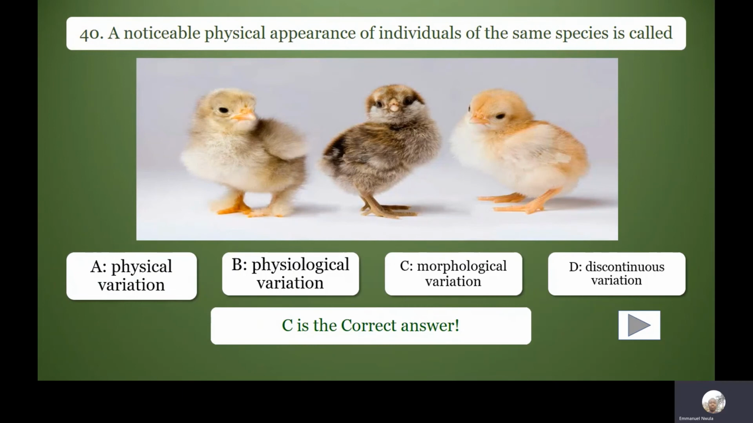A noticeable physical appearance of individuals of the same species is called morphological variation. External physical appearance has to do with morphology. Variation is the differences between individuals of the same species. If these differences are on the external look, the external features, that's morphological variation.